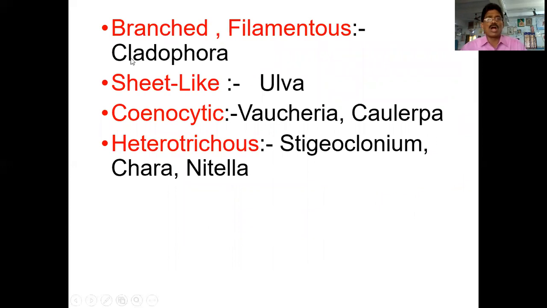When you see the branched filamentous thallus, you can see Cladophora, and you can see the sea-lettuce-like structure, Ulva. Among the coenocytic forms, you see Vaucheria and Caulerpa, and another one, Heterotrichous, you can see Stigeoclonium, and Chara and Nitella. So these are different types of thallus, divided by the presence of the nucleus and septum.